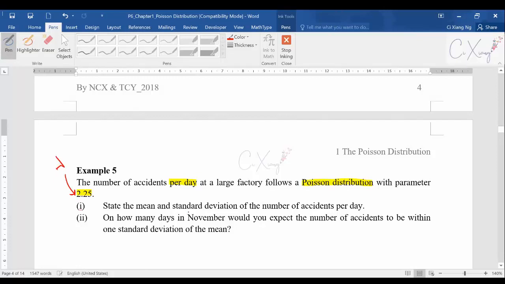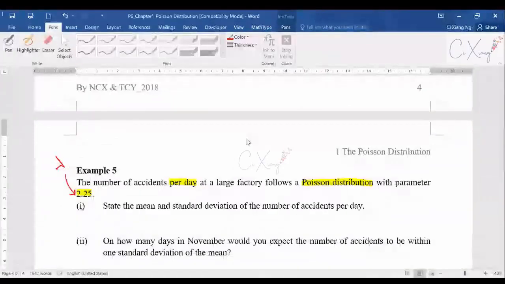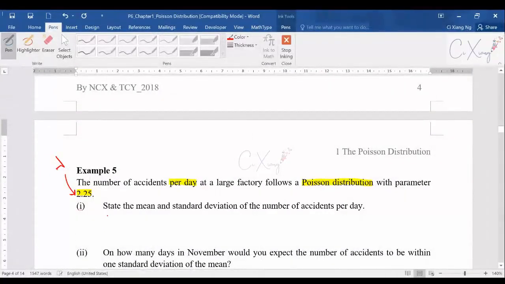State the mean and standard deviation of the number of accidents per day. Very easy, right? The mean is lambda, so the mean is equal to 2.25. What is the standard deviation? The standard deviation will be the square root of 2.25, because the variance is also 2.25. Therefore, to find the standard deviation, you square root it and you will get 1.5.